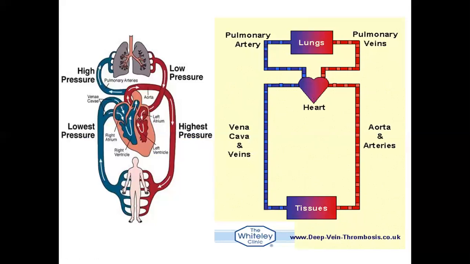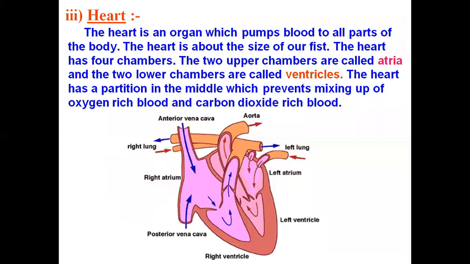First of all, let's discuss the structure of the heart. This is the third part of the circulatory system. First we discussed the blood, second was blood vessels, and third is the heart. The heart is an organ which pumps blood to all parts of the body.